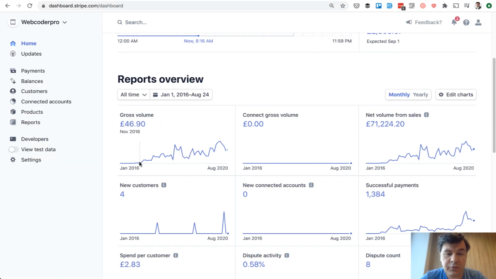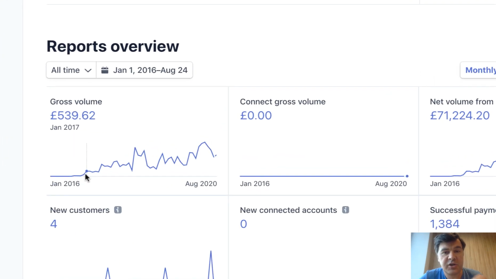And then if we zoom out from daily view to yearly view, let's take a look at the Stripe dashboard. This is the main report I want to show you, that QuickAdminPanel is actually 4 years old, and these numbers are after 4 years of constantly working on the product. We started in August of 2016 with £7 per month. It's in pounds because the company is registered in the UK. Then we grew really slowly with £500 per month in 2017. Then there was a jump to £1,000 per month. Then there was a spike of 3,000, but then it was down again. So from there we grew really slowly if you look at the overall numbers, and only in 2020 it grew to the point of sustainability.